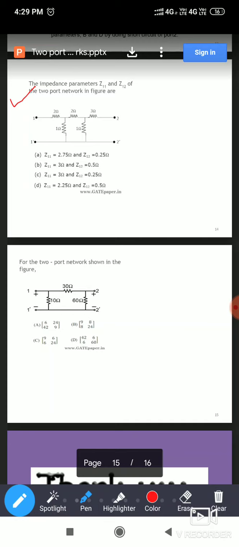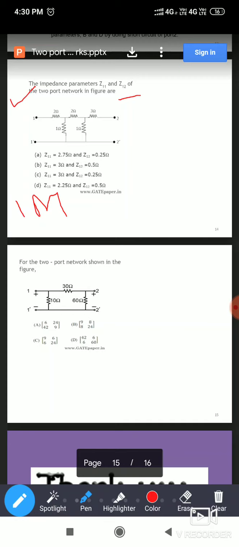The question is: the impedance parameters Z11 and Z12 of the 2-port network in the figure are? You have to find these values. Options A, B, C, D are given. This question was asked for 1 mark. Now why it is 1 mark, that I will explain first.